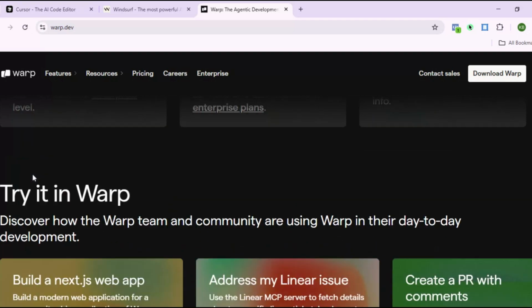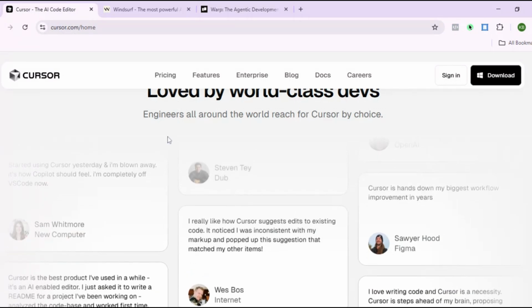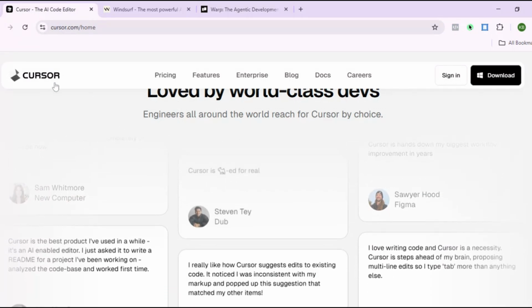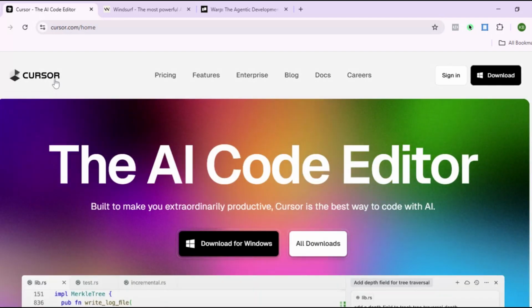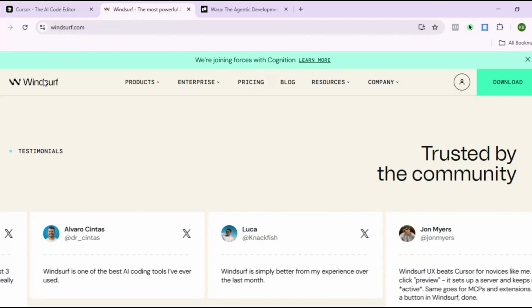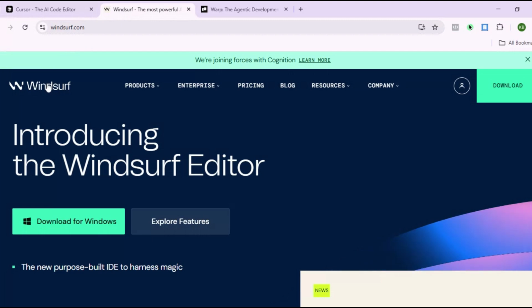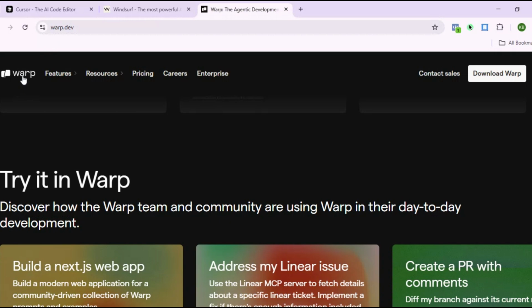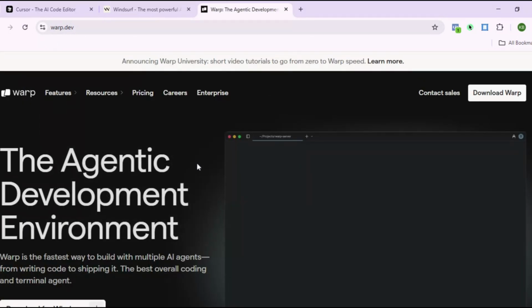So, how do they compare? Cursor is the go-to if you are looking for a reliable AI-assisted IDE for solo development or small teams with great code generation and intelligent suggestions. Windsurf is perfect for quick prototyping, MVPs, and if you want AI that takes initiative and helps automate the coding process. Warp is the next-gen choice if you are looking for multi-agent development, working with large-scale projects, and need a platform that keeps you in your flow with a knowledge-driven environment.